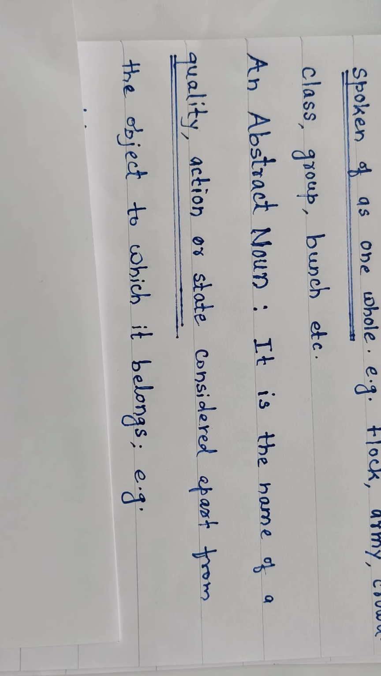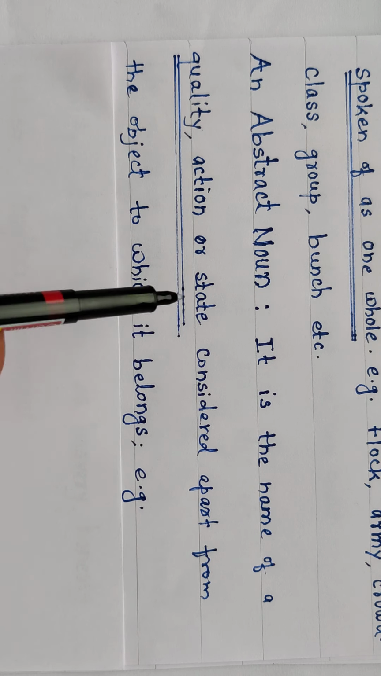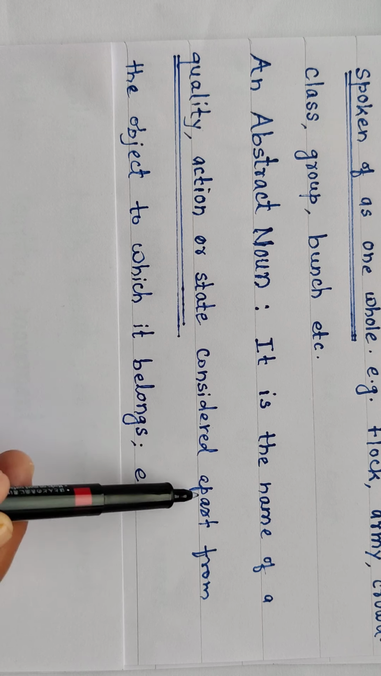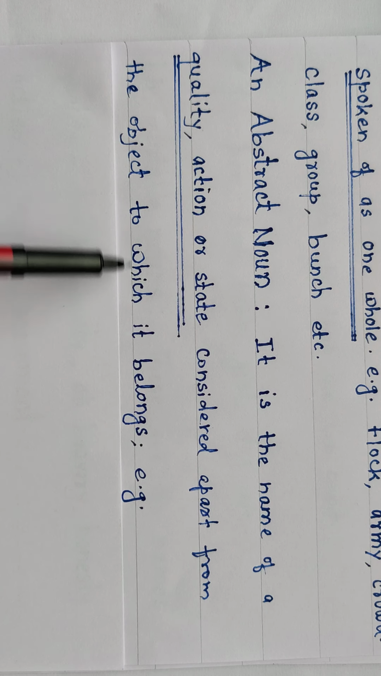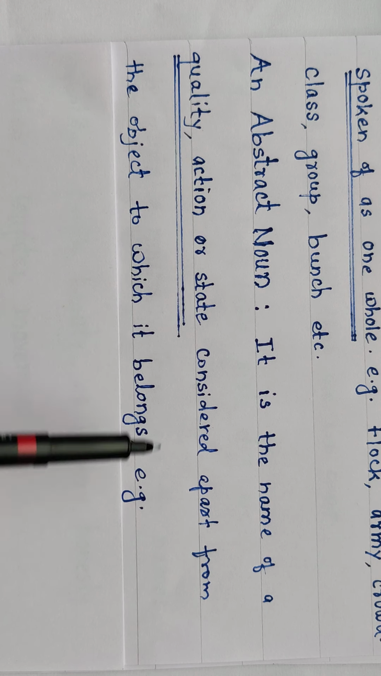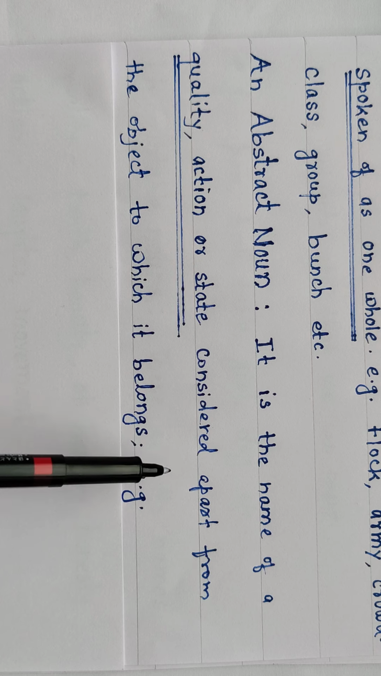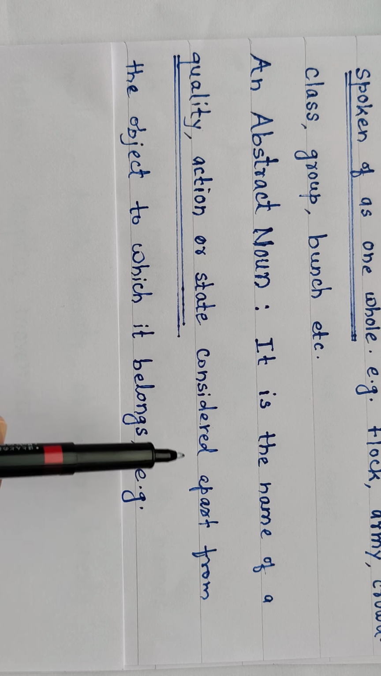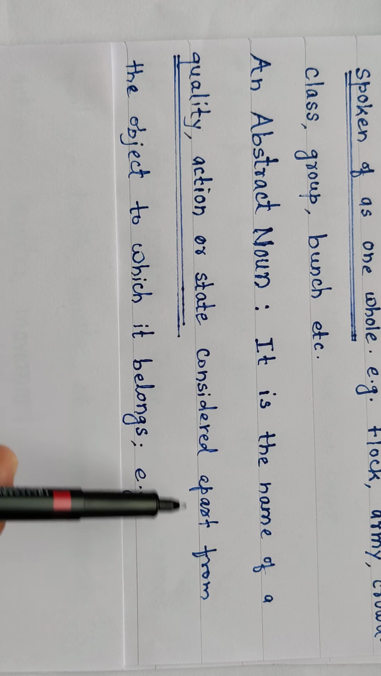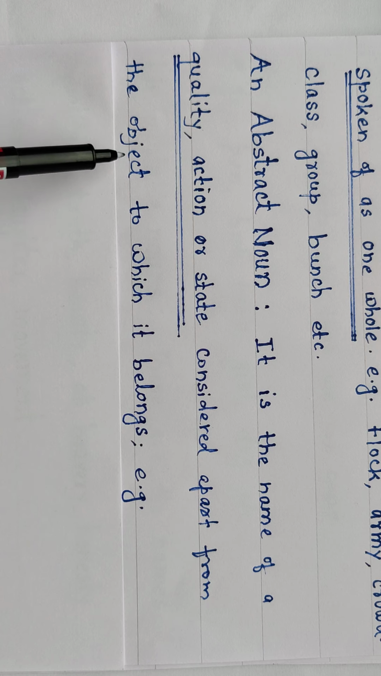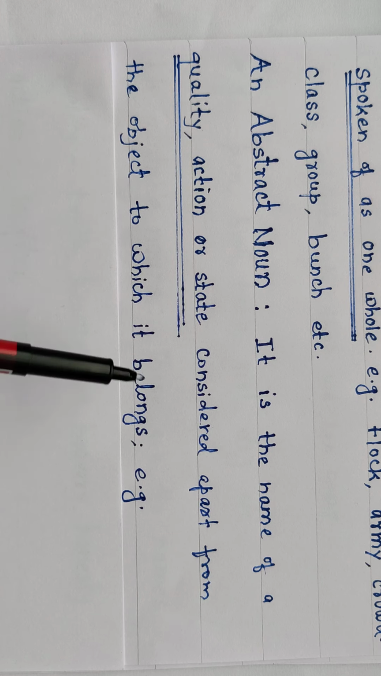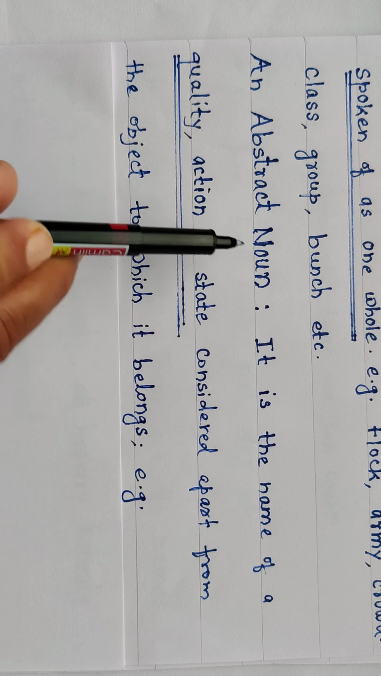It is the name of a quality, action or state considered apart from the object to which it belongs. For example, we say beautiful flower. But we can think about the beautifulness, that is called beauty, apart from the object. It means apart from the flower we can think about beauty also. Therefore beauty is an abstract noun.